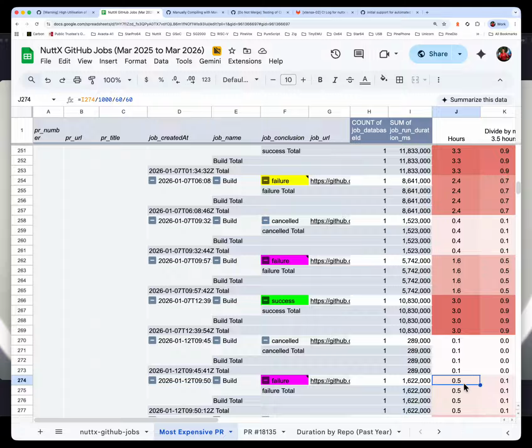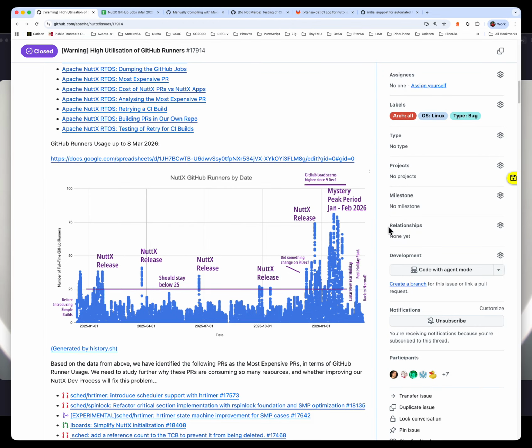So if it's 0.5 hours elapsed that we wasted on this job, we multiply by 7.4. So it's like 3.6, 3.7. So we wasted effectively 3.6 chargeable hours of GitHub runners. This time was charged to the Apache NetX projects, 3.6 hours, and it contributes to this peak here.